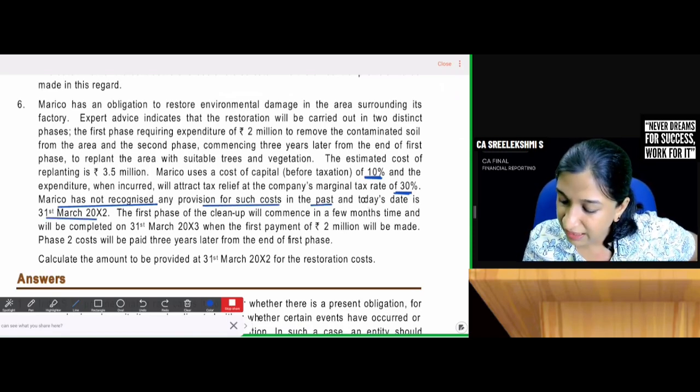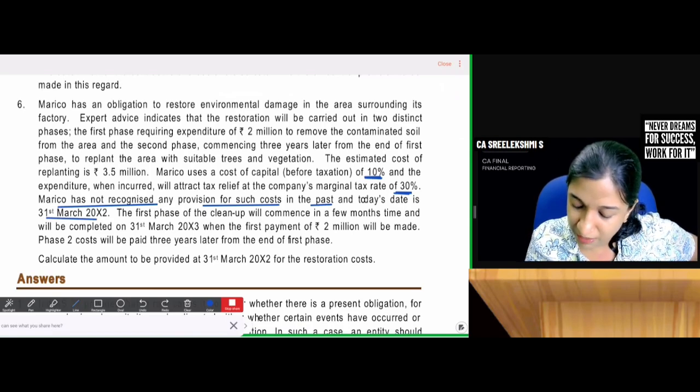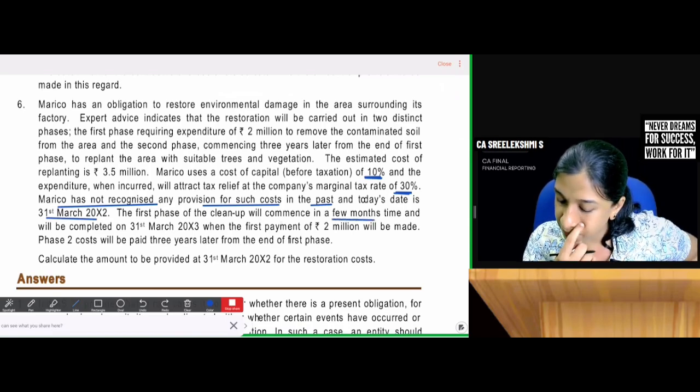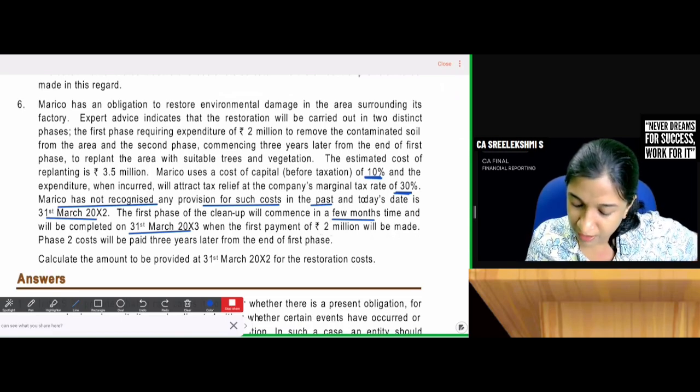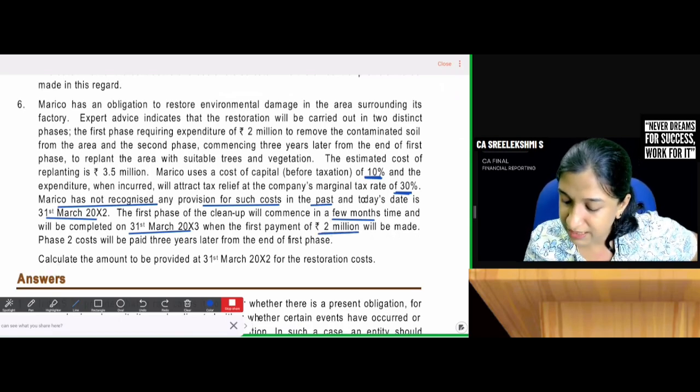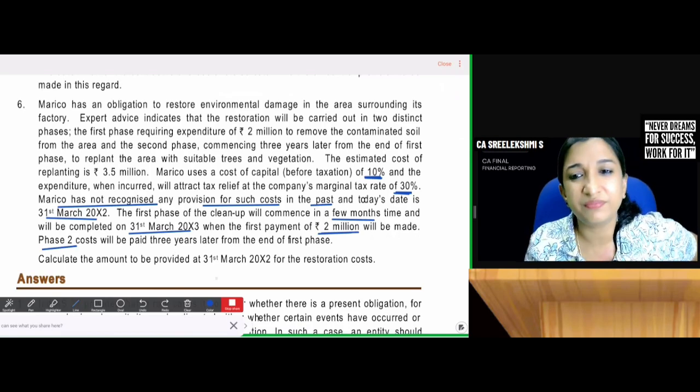The first phase of the cleanup will commence in a few months' time and will be completed on 31st March 13, when the first payment of 2 million will be made. Phase 2 will be paid 3 years later from the end of first phase. Calculate the amount to be provided.